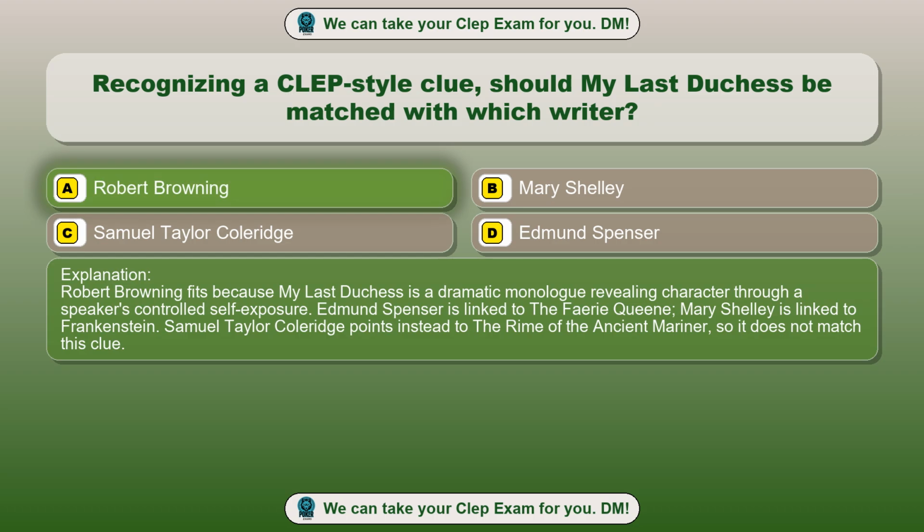Robert Browning fits because My Last Duchess is a dramatic monologue revealing character through a speaker's controlled self-exposure. Edmund Spenser is linked to The Faerie Queene, Mary Shelley is linked to Frankenstein. Samuel Taylor Coleridge points instead to The Rime of the Ancient Mariner, so it does not match this clue.